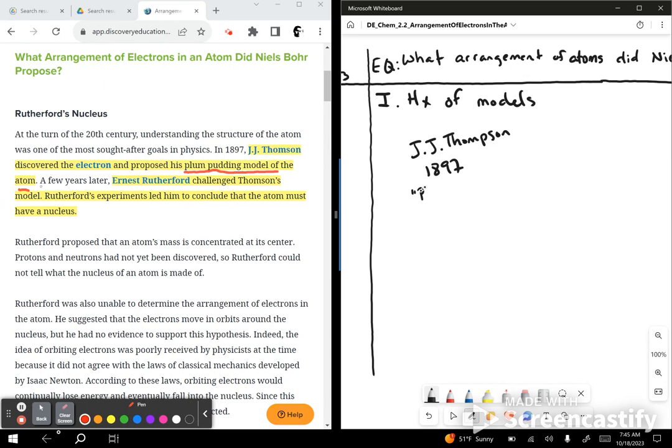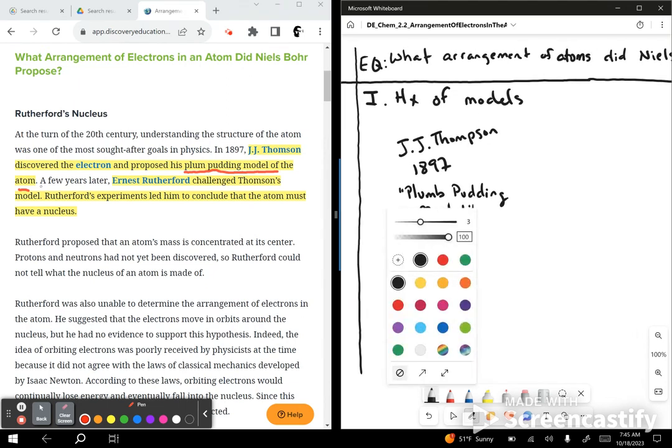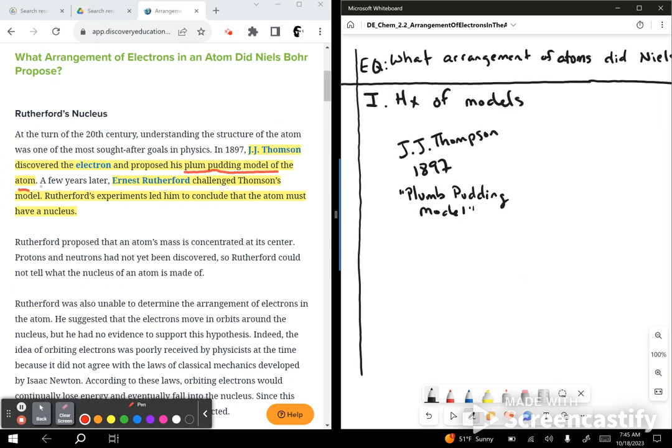The plum pudding model. I think in essence, this idea of a plum pudding was this idea that you could have a container, let's just say, a bowl of pudding.